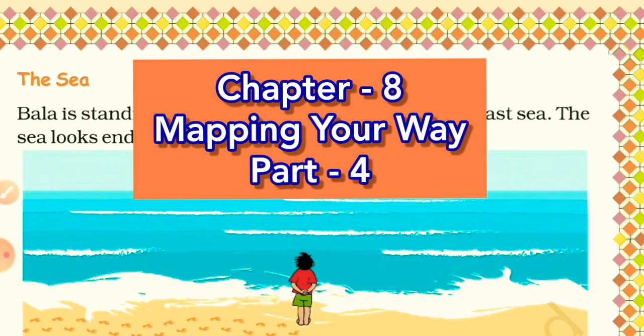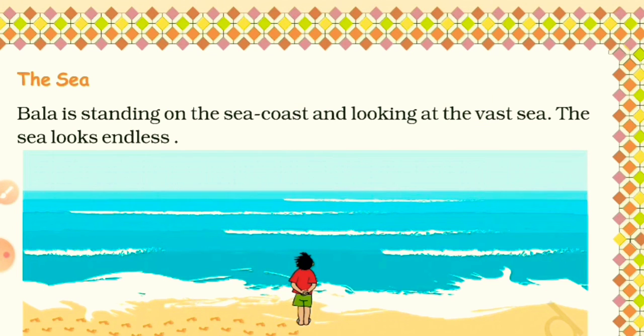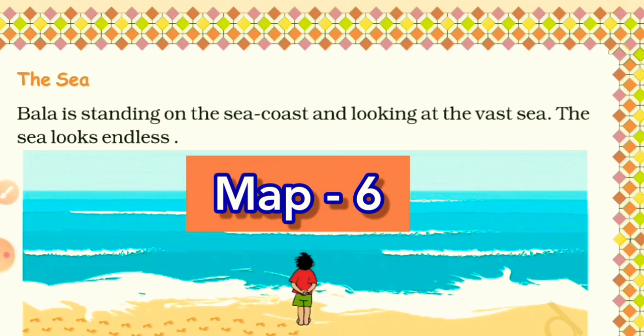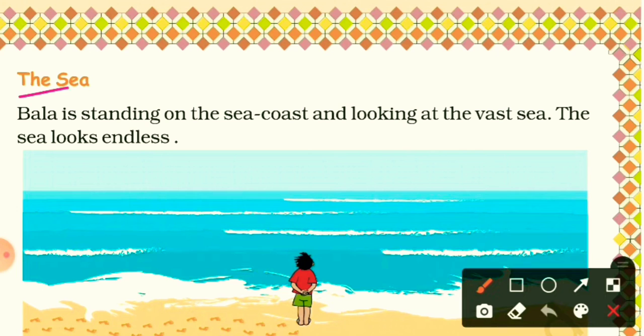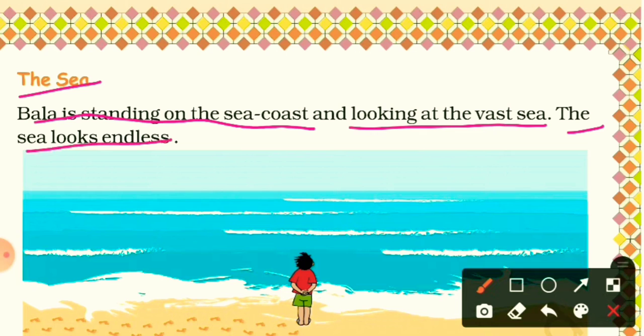Now come to today's topic. The name of the topic is Map 6, which is based on the boundary of states and cities. Let's have reading. The sea. Bala is standing on the sea coast and looking at the vast sea. The sea looks endless. Here you can see, this is the picture of sea and this is Bala.